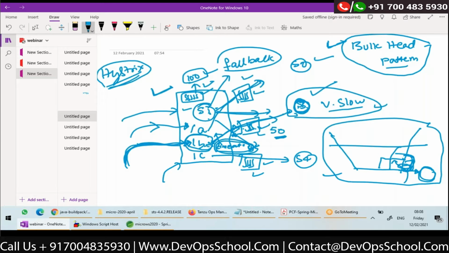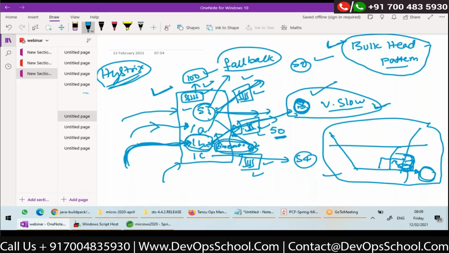Right. So if more timeouts are happening, Hystrix will be able to identify that this service is slow and will trip the circuit. That means the circuit will be open in my logic. So that's how the circuit will open if the service is slow.